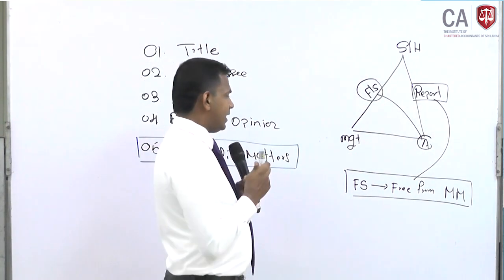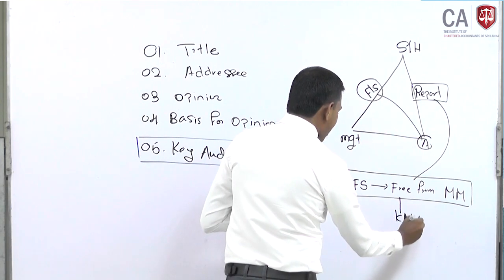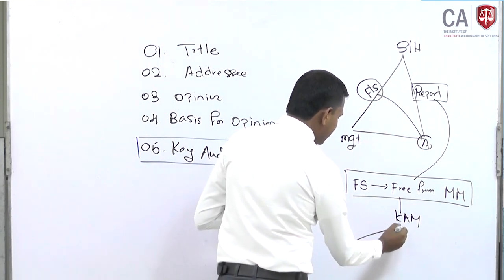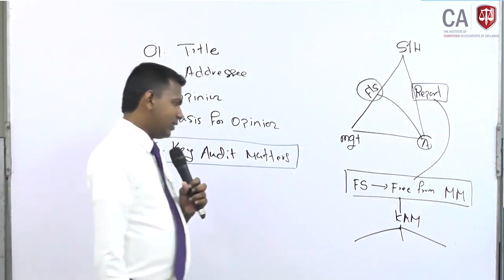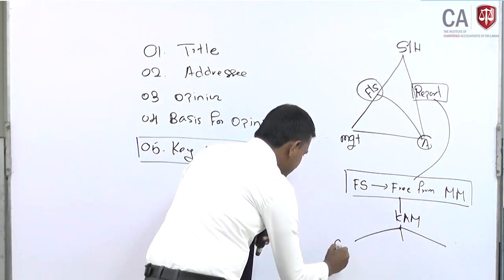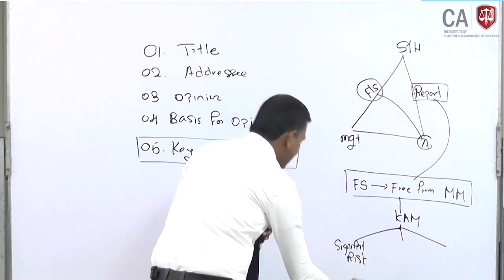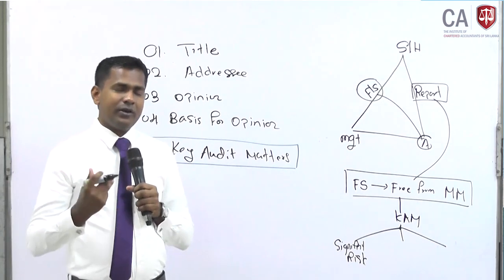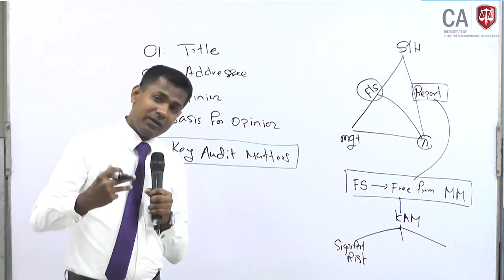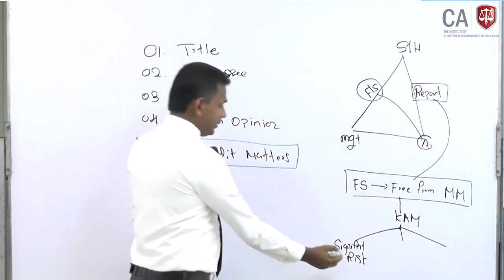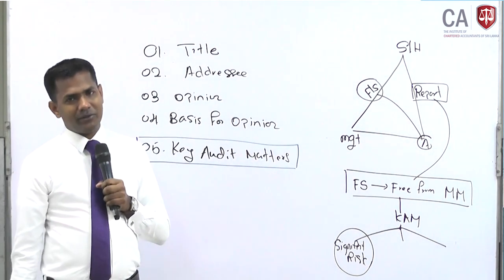Basically, key audit matters arise in 3 scenarios. One is what we call significant risk. When you are conducting the audit of financial statements, you plan the audit and identify the risks. From those risks, you identify the significant risks. Out of those significant risks, one or two can be the key audit matter, which will be decided by the auditor.